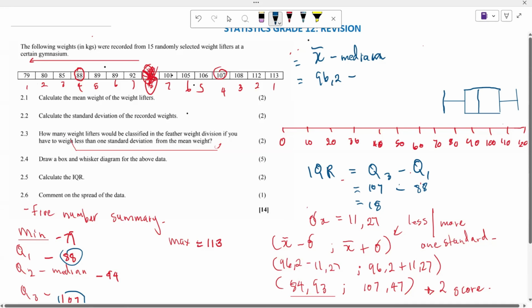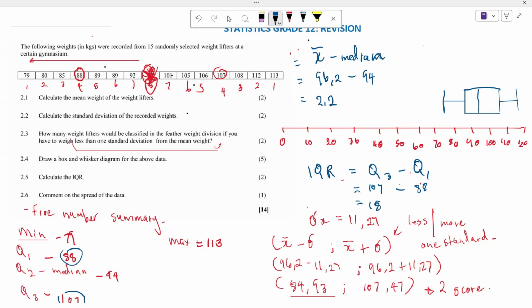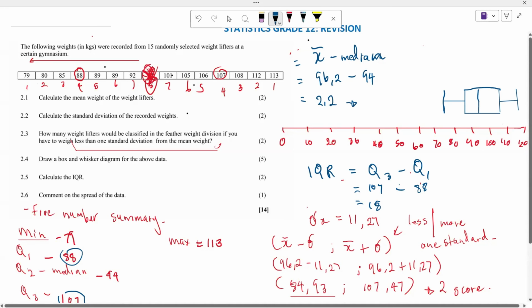Subtract, what was our median? Our median was given by 94. And what are you getting here? You are getting 2.2. If you are saying your mean subtract your median and you are getting a positive value, it means this particular data is mostly skewed to the right.